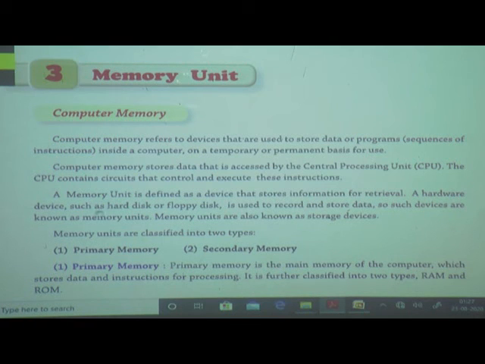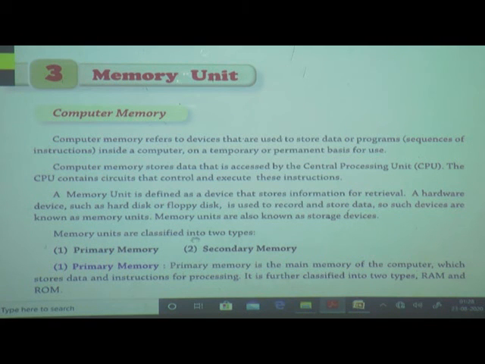A hardware device such as a hard disk or floppy disk is used to record and store data, so such devices are known as memory units. A hard disk or floppy disk is used to record data, and we can store data in it also. Memory units are also known as storage devices, meaning we can store data for a longer time in that memory unit.